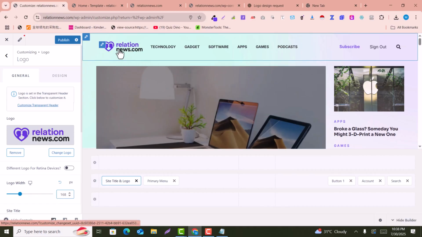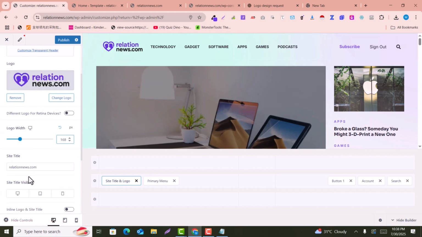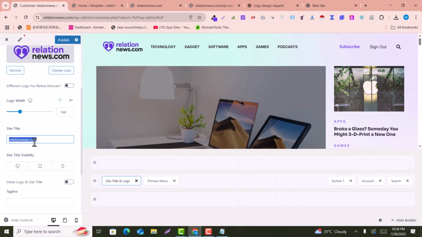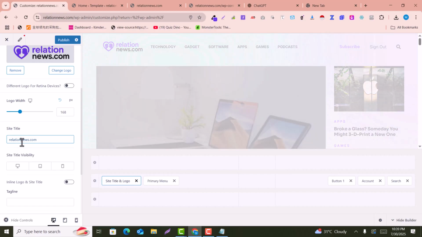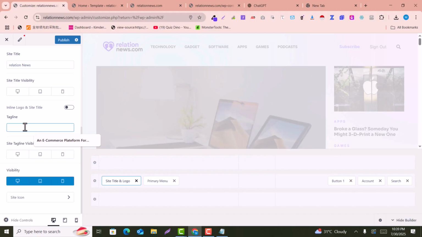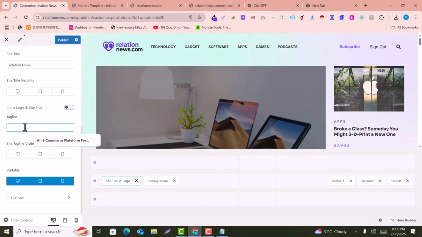So you can see the logo width is adjusted. So here is the site title, so you can just change the site title. Here I just select relationships news, for example, as the site title. And in the tagline, you can just give an amazing tagline for your blog.